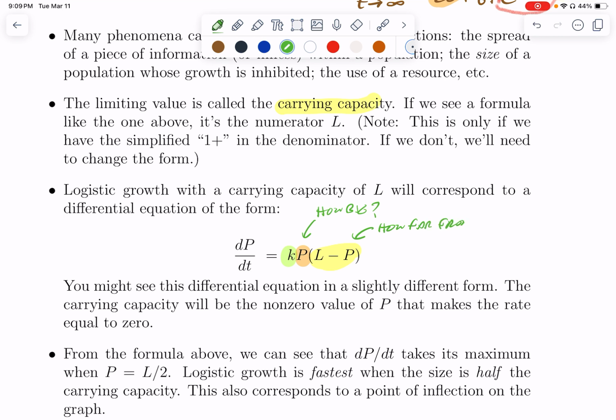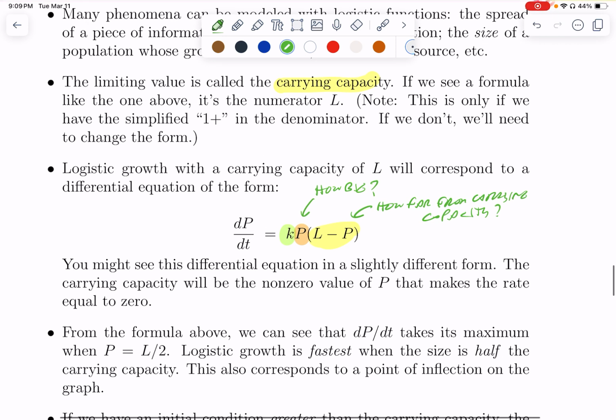Because if we get close to that carrying capacity, it slows down. If we're literally at the carrying capacity, if L is equal to P because we've hit the carrying capacity, this is 0 and our growth rate is 0. So that makes sense.